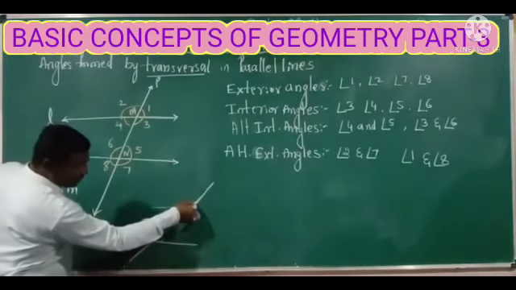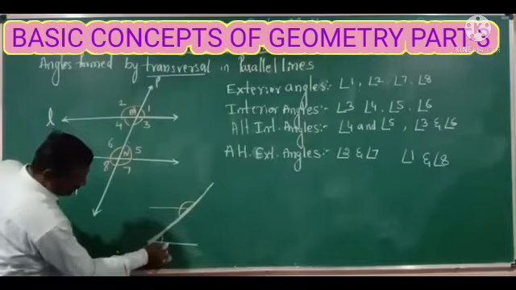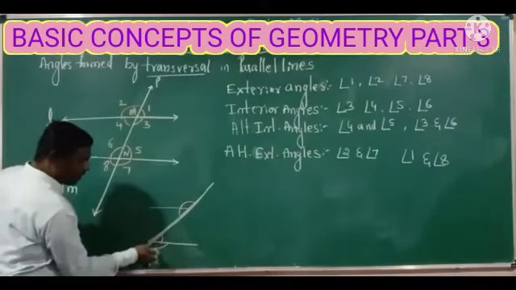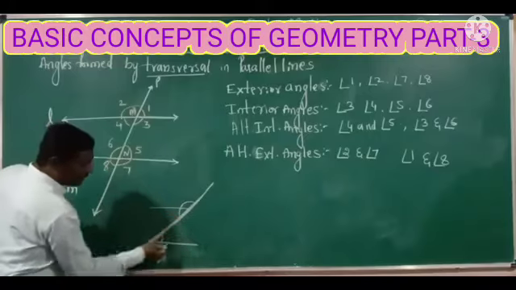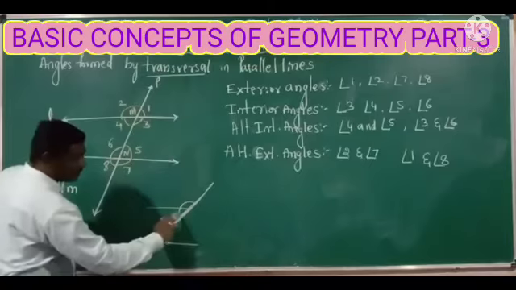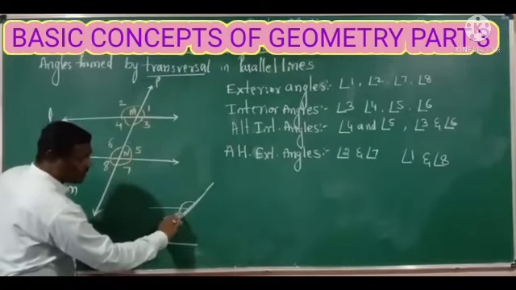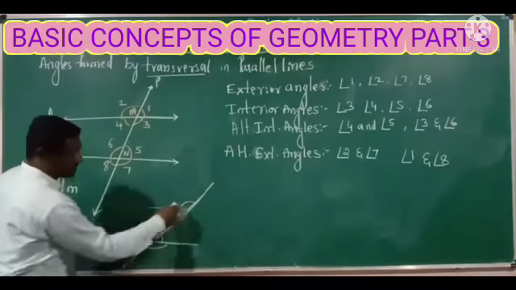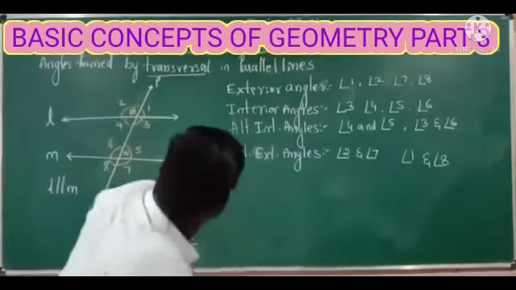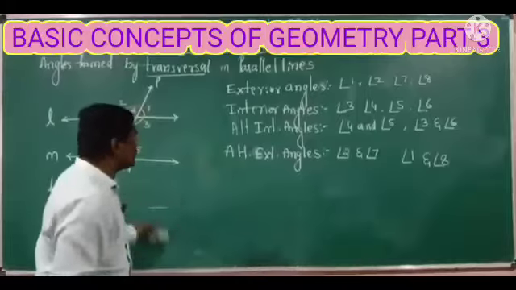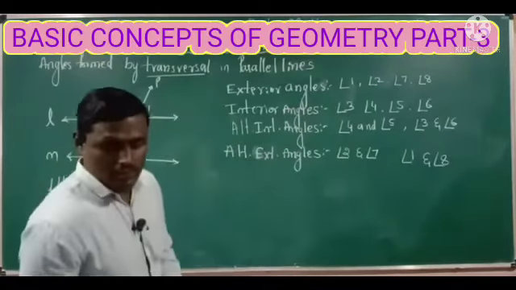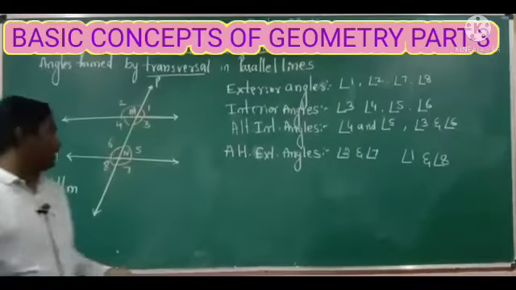So again these two angles are equal because these two are the alternate exterior angles. If interior angles are equal, it means exterior angles are also equal. Okay, next one, so the first one is alternate interior angles and the second one is alternate exterior angles.